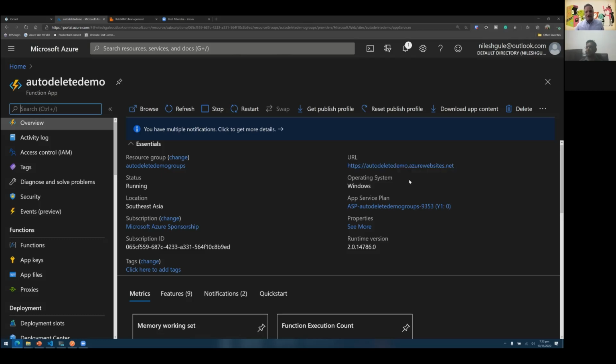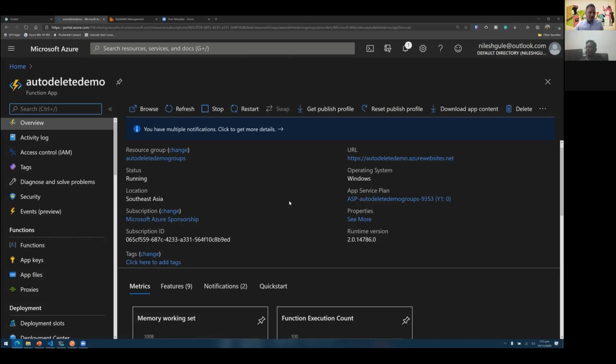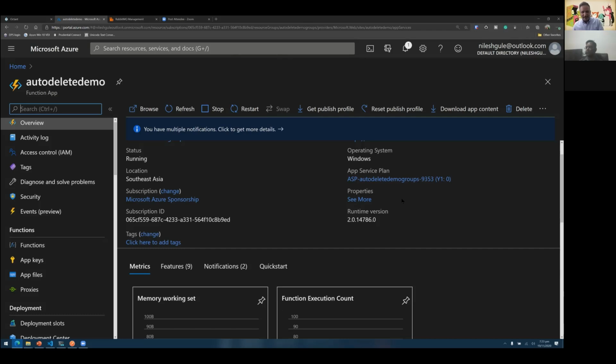Let's say I want to integrate this function with some other application. Then I can use this URL and either use the SDK or make REST API calls to this URL, and this function would be triggered. It also gives me details about which plan has been selected. In this particular case, I'm not using the serverless option but the app service plan, because this function is written in PowerShell, and when it was written, there was no support for the consumption-based plan. So I had to choose the app service plan.